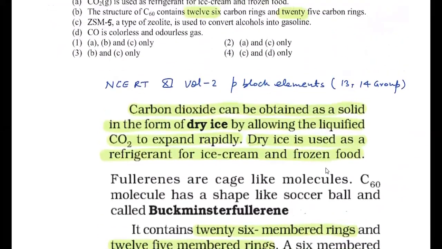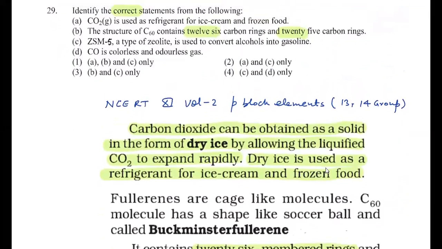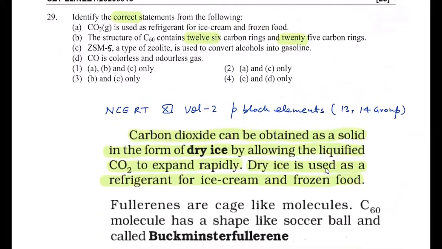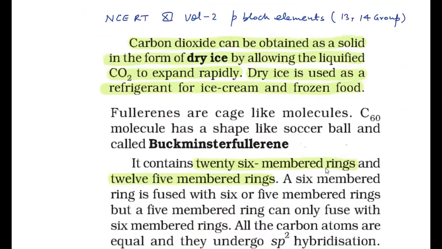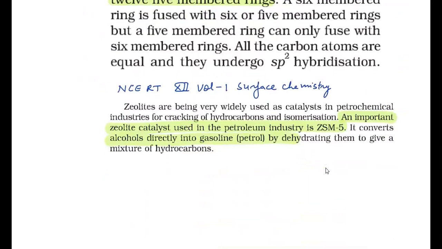Next statement says CO is a colorless and odorless gas. This is also a correct statement. So statements C and D are correct. That's why your answer should be 4. The statements C and D are correct, so the answer is 4 for this question.